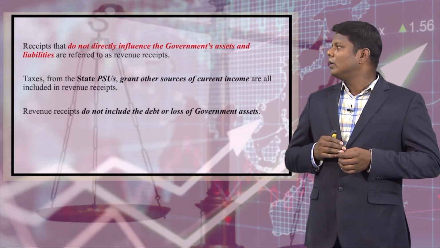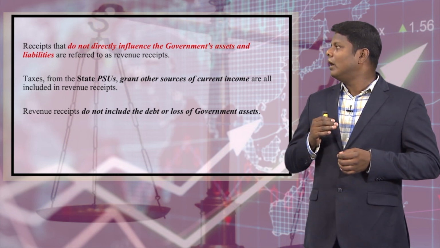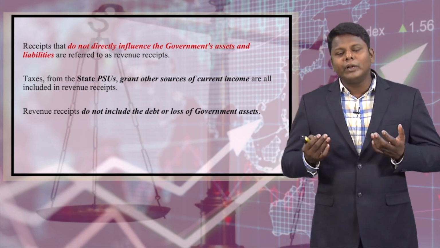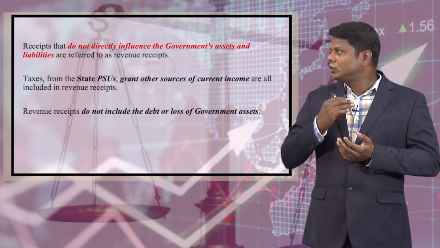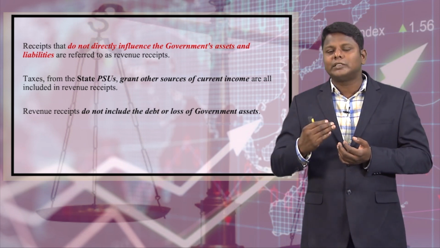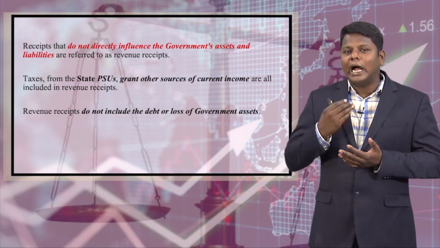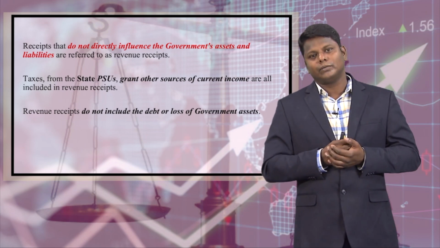Revenue receipts do not directly influence the government's assets and liabilities. Revenue receipts mean income to the government, so they do not directly affect the government's assets and liabilities.